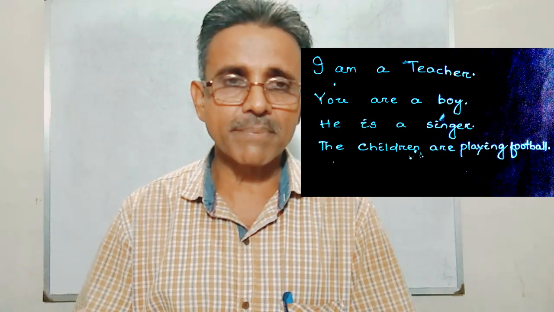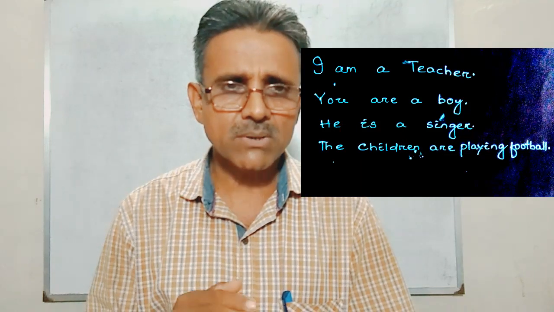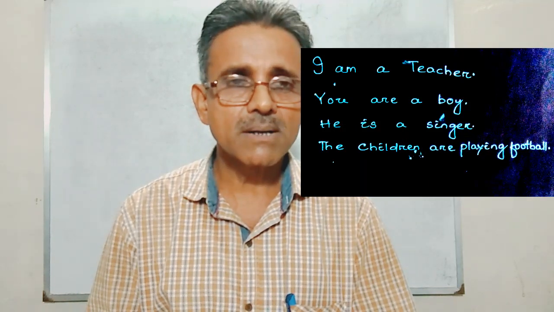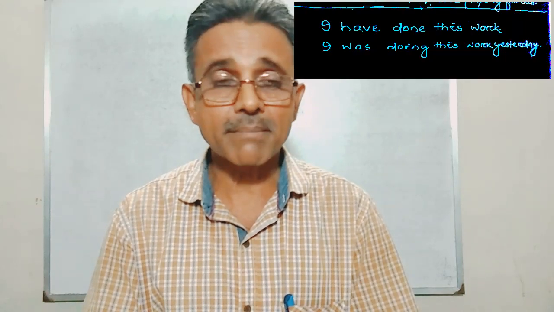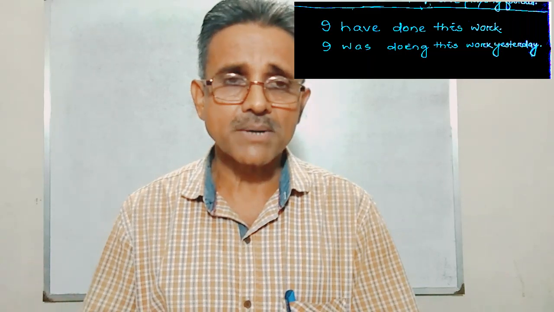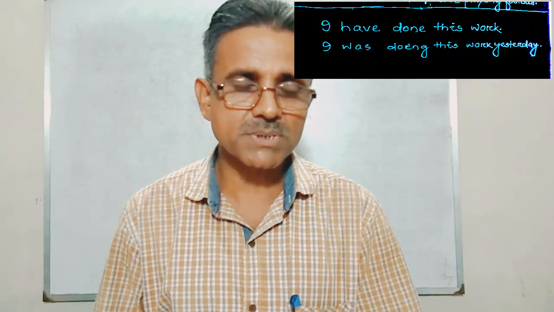Then the children are playing football, because child is singular, children are plural. So obviously if we use a plural subject, we take a plural verb. If we take a singular subject, we must use a singular verb. So I can use: I have done this work, I was doing this work yesterday. These are the examples for first person, I or we.